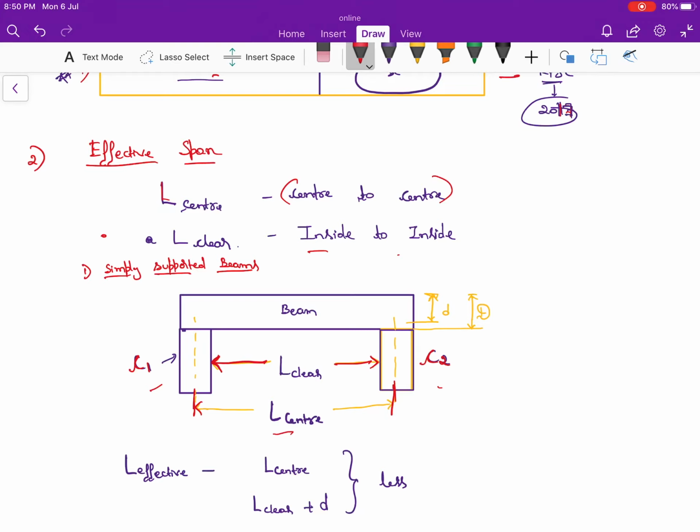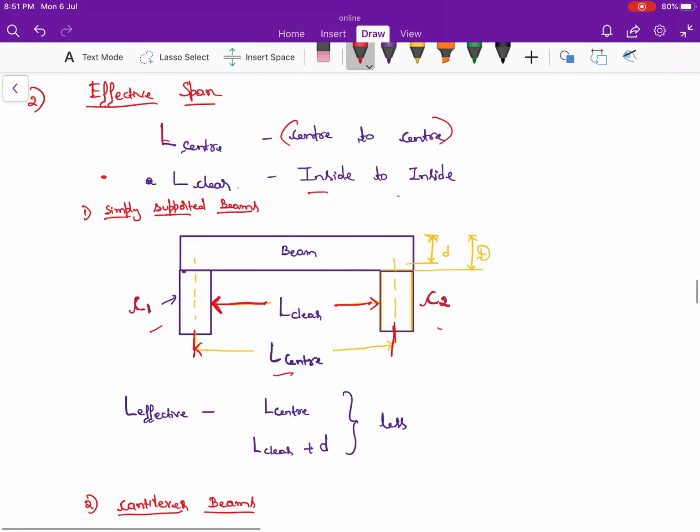Second one is the clear span. Clear span is nothing but inside to inside. The inside to inside distance between the two columns is called the clear span, and center to center span is called center to center between the two columns, which is present here. These are the two differences.